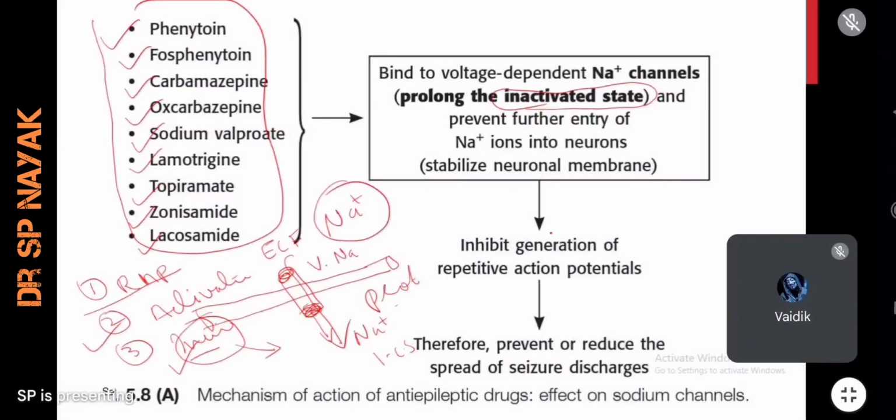When sodium is not entering inside, what happens? Action potentials will stop here, and further it will prevent the propagation of action potentials, and through that it will stop the convulsion in the patient, or it will stop the seizures further. I think you all understood this basic mechanism of all these drugs.